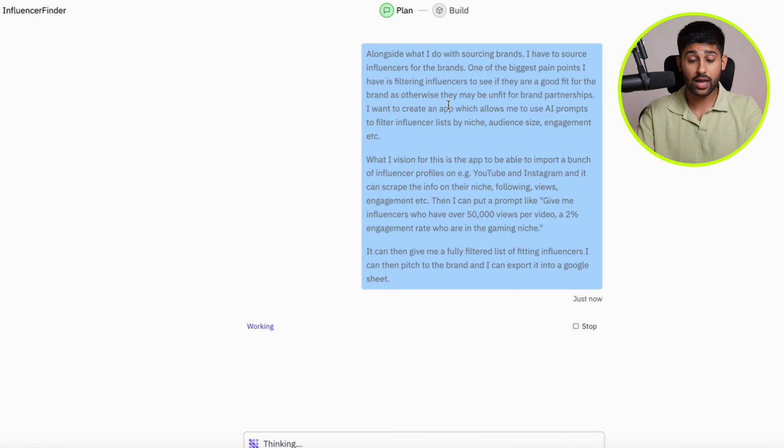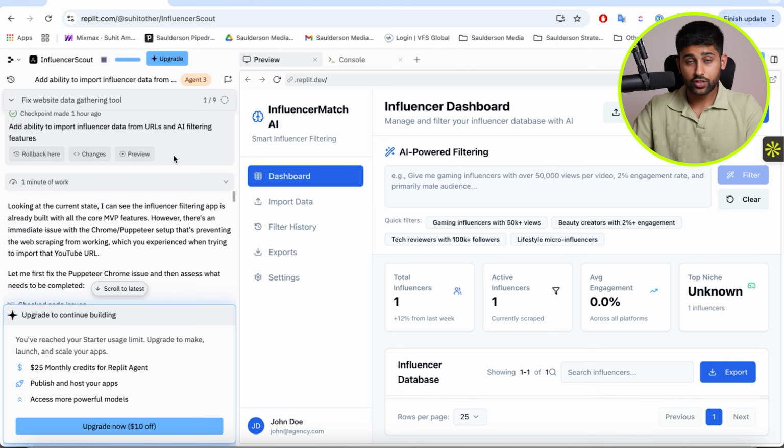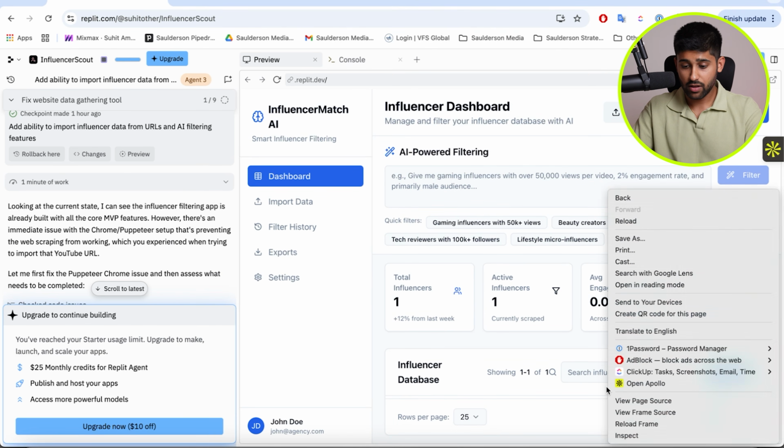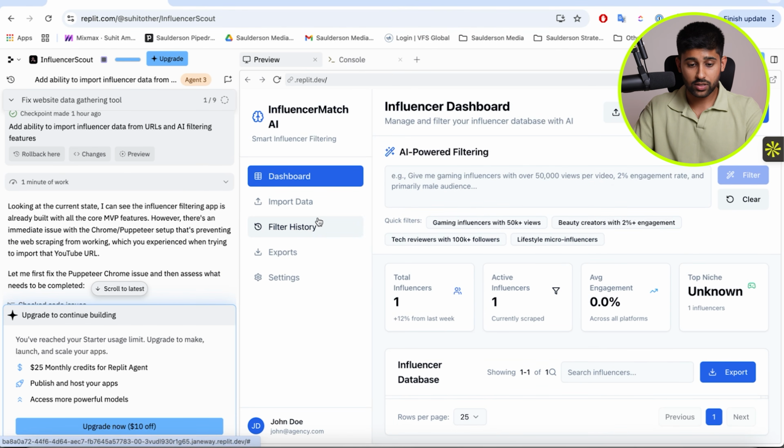And you do the exact same process again. You click start chat, and it's going to plan and build this, and let me create an amazing app. As you can see, it's made me my influencer match AI tool, which is this influencer dashboard, where I can import influencers in. It tells me how many influencers are in my database, how many active influencers, and it's super intuitive. It's created me my influencer match.ai. So I've got my influencer dashboard where I can manage and filter my influencer database with AI.